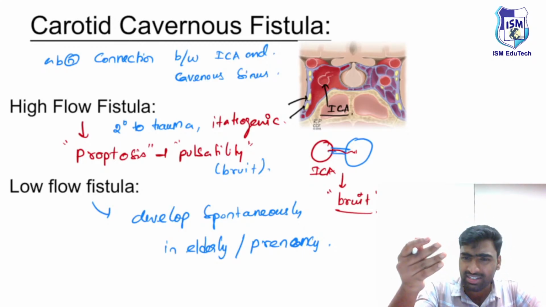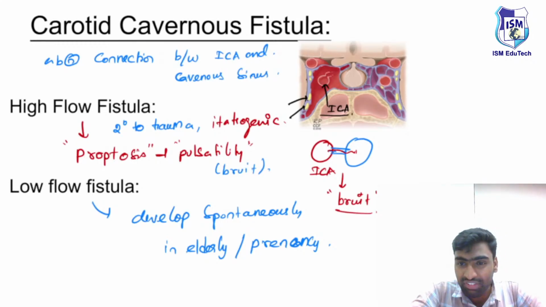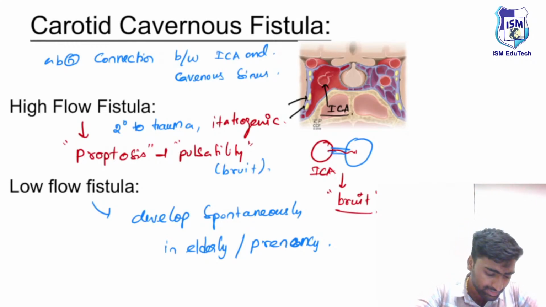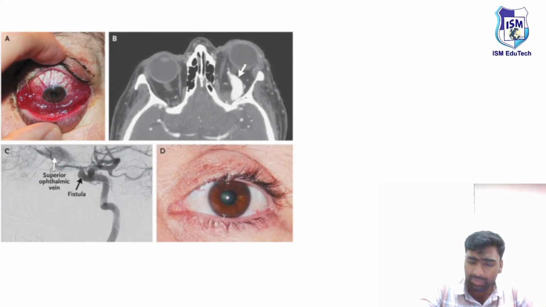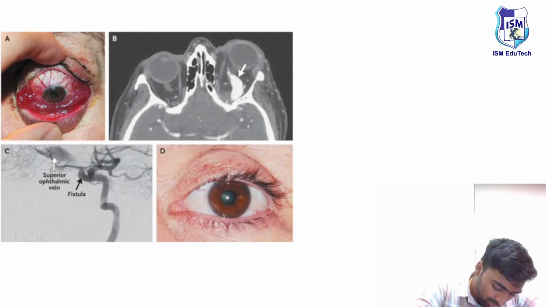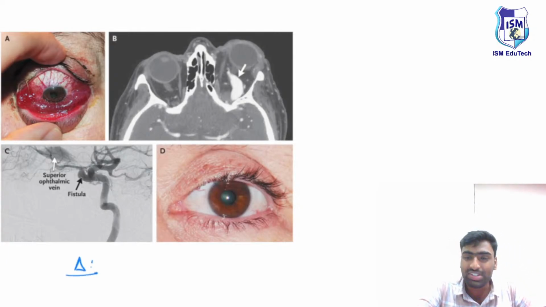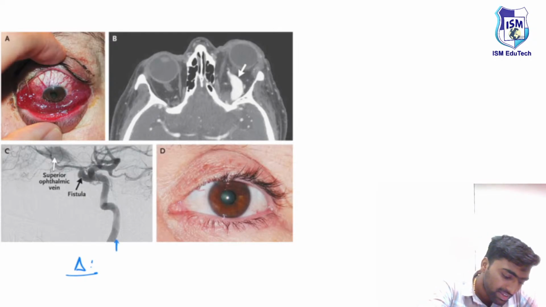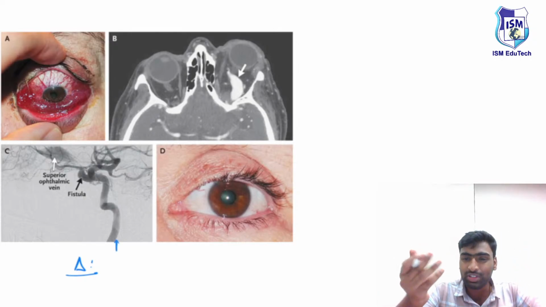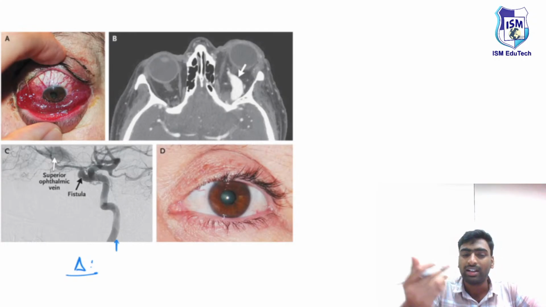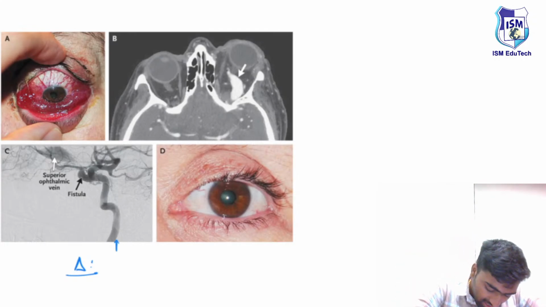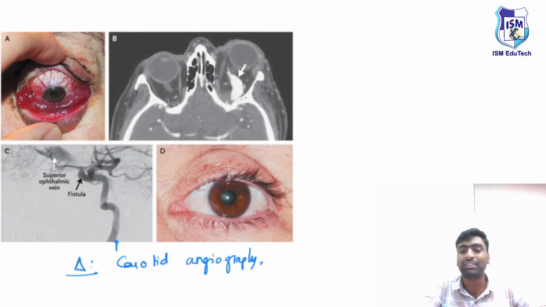On examination we found it, and we need to confirm it with some investigations. What we'll do is carotid angiography, or we can use other methods like CT angio or MR angio.